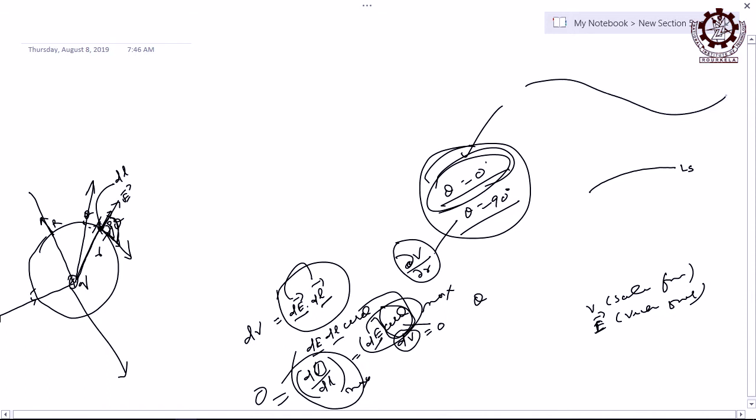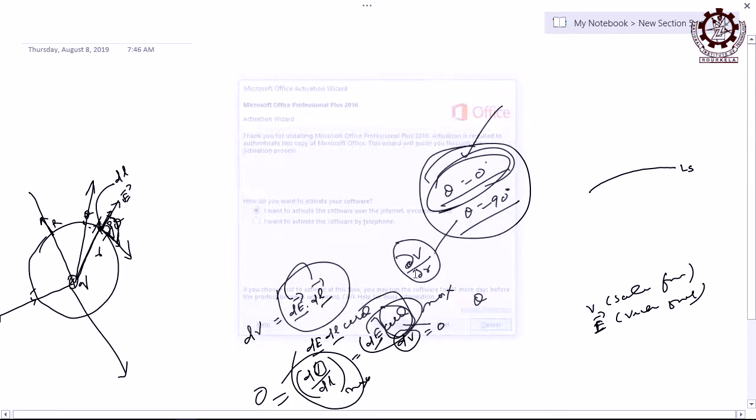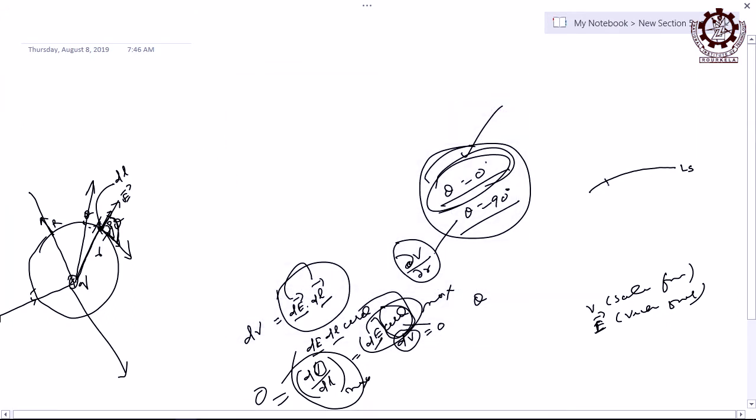If I tell this is a path, any infinitesimally small path is never a scalar, it is a vector. The path may be scalar, but if you divide it into infinitesimally small segments, that segment can never be a scalar, because that smallest part, whatever it may be, is associated with some direction. That is why dl is a vector, but length is not a vector, remember it. The length of the path is never a vector, but an infinitesimally small length is always a vector.